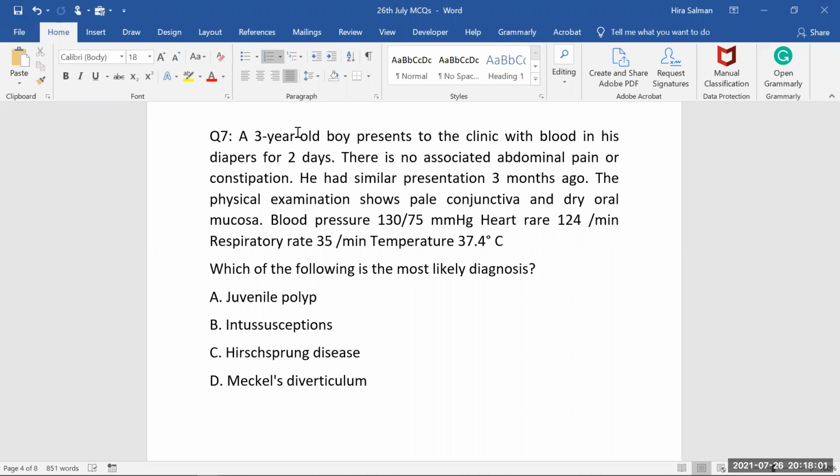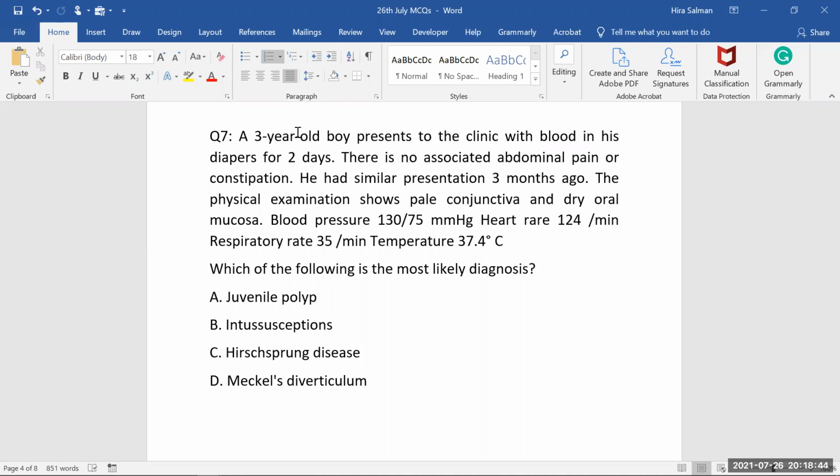Hirschsprung disease, again, is a neuronal disease where the peristalsis is getting lost, and it usually happens in a 24-hour-old or 48-hour-old baby, where the baby is not passing meconium at all. Usually the baby should pass his first stool within 24 hours, or up to 48 hours we can wait. But if by 48 hours the baby hasn't passed meconium, it means there is something wrong inside the bowel, and usually we will come to know that the baby is having megacolon, or Hirschsprung disease, where the myenteric plexus, Auerbach plexus, is lacking.